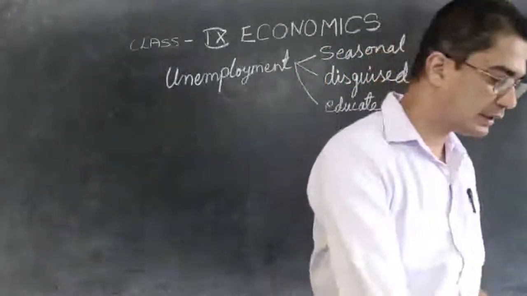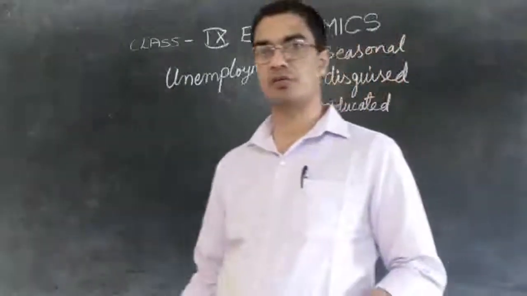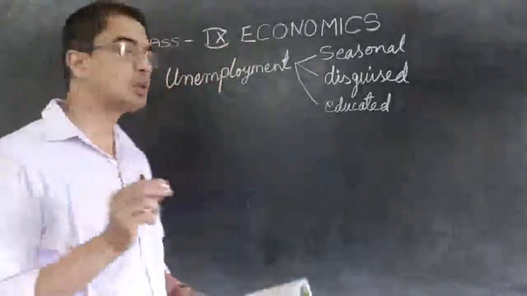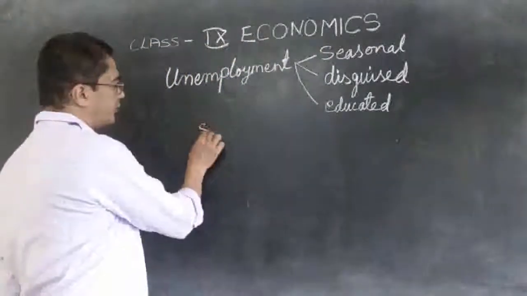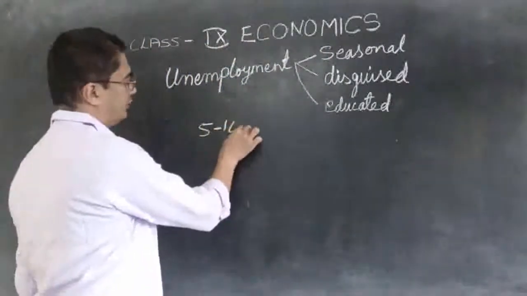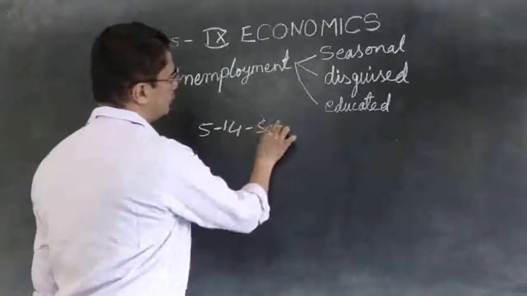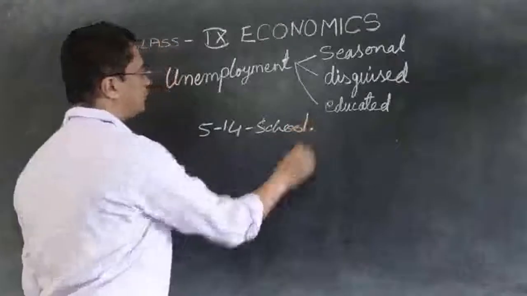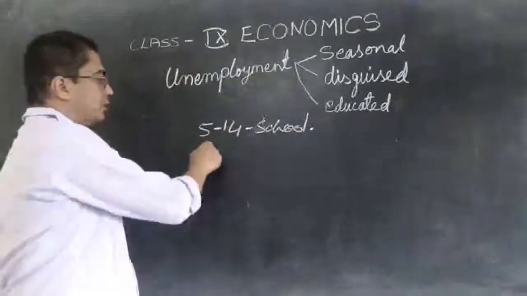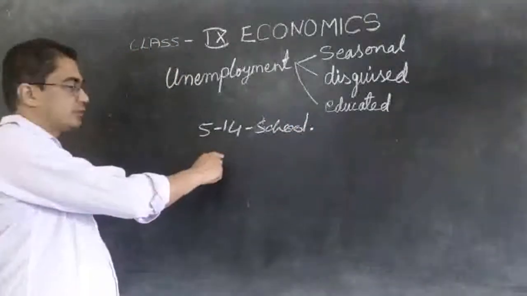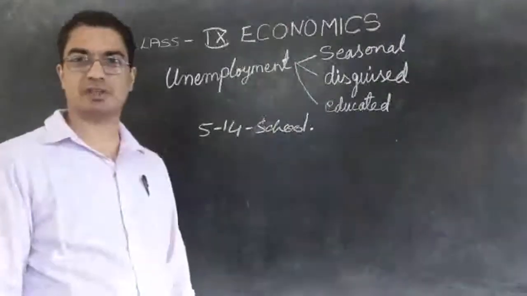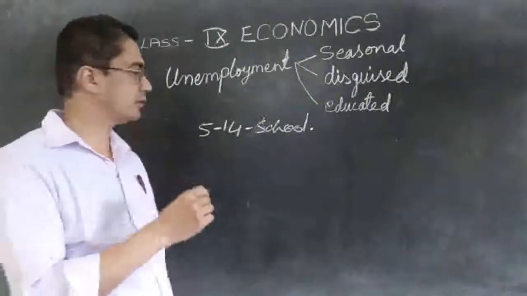Children up to 14 years of age are supposed to be in school, 5 to 14. Even if they are not going to school and are sitting at home, we cannot say they are unemployed.